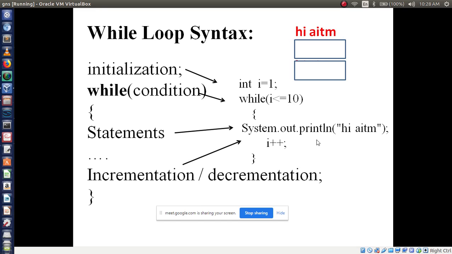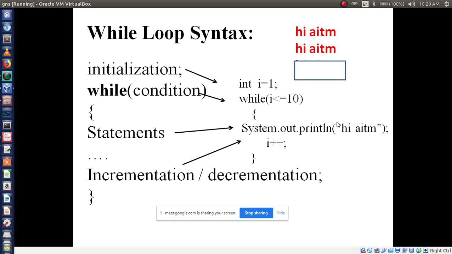After executing, the next task is to increment the i value. The previous i value is 1; after incrementing, i becomes 2. 2 less than or equal to 3. I have written 10, but you have to consider 3. The condition is true, so execute Hi AITM.